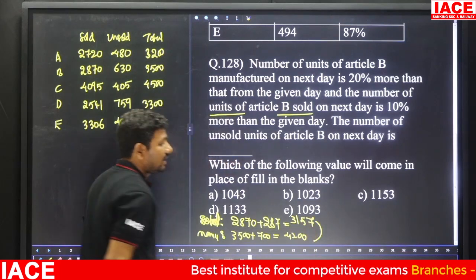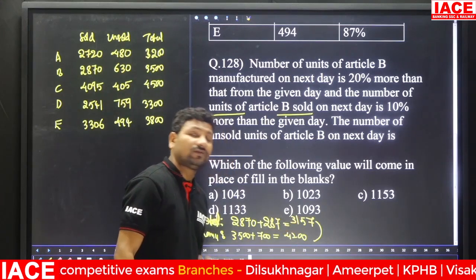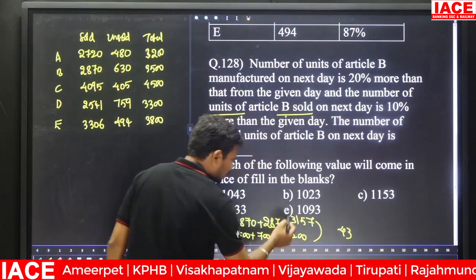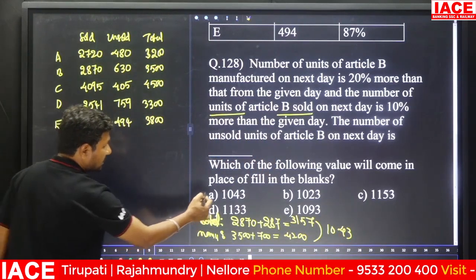Now we have to take the difference. Here 100 minus 200 minus 157, it is equal to 43, and 4000 minus 3000 is 1000. So 1043. 1043 means option A.